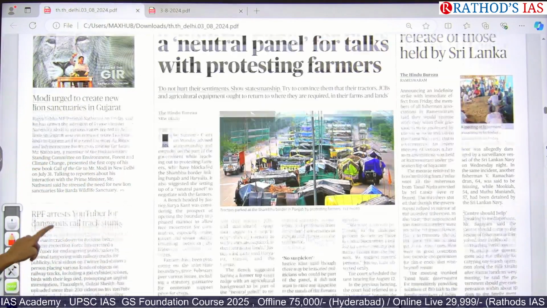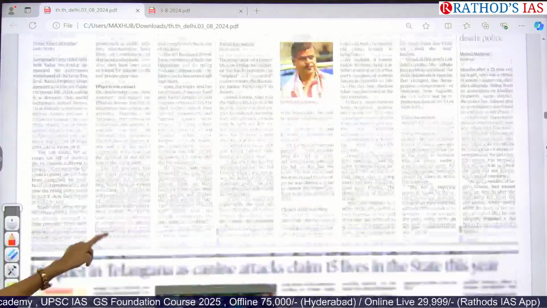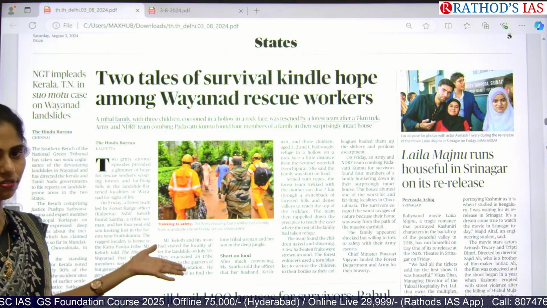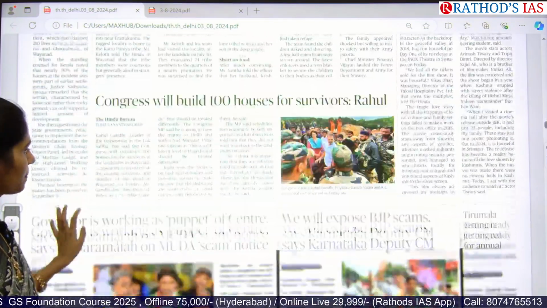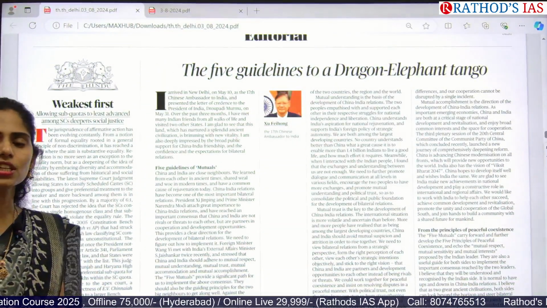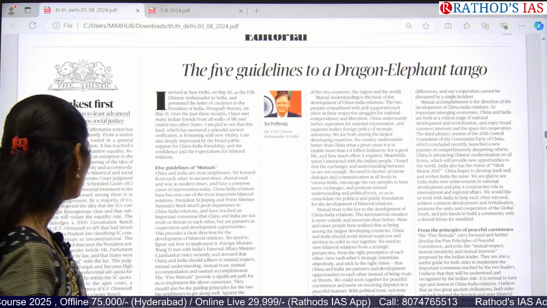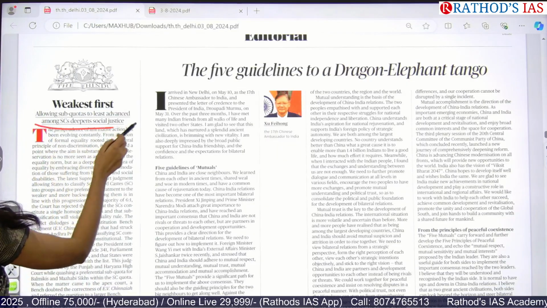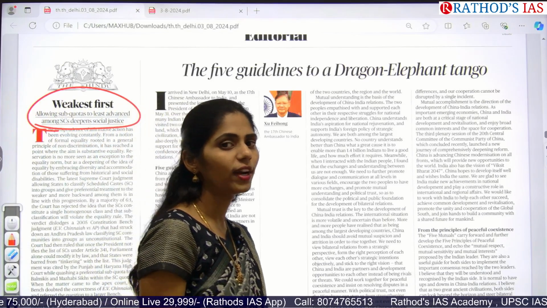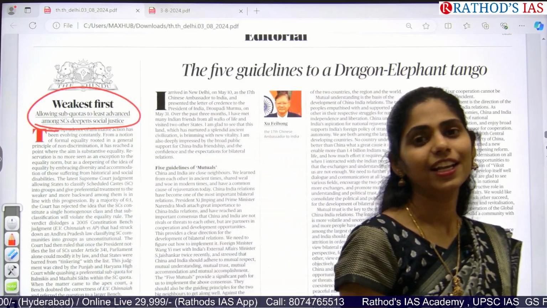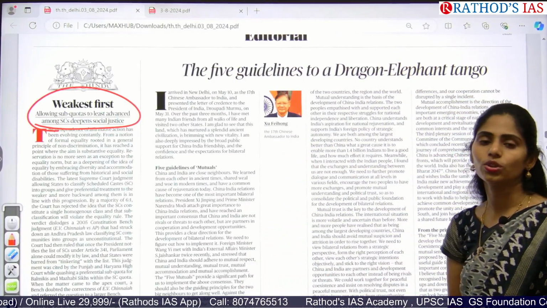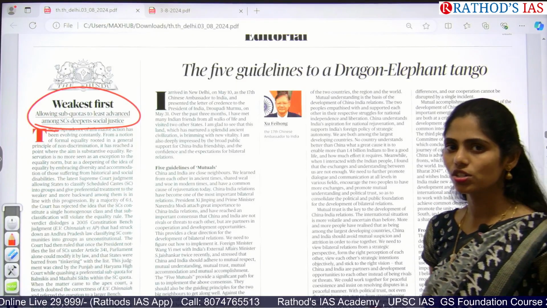If you move on to other articles, here the entire page is filled with the disaster in Wayanad. So you can move on to the editorial page. In today's editorial, there are two important articles. The first article is about sub-classification of SCs. I made a separate video in both Telugu and English versions, and yesterday night around 10, I uploaded it on our YouTube channel. So please go to this video so that you can get lots and lots of insights.